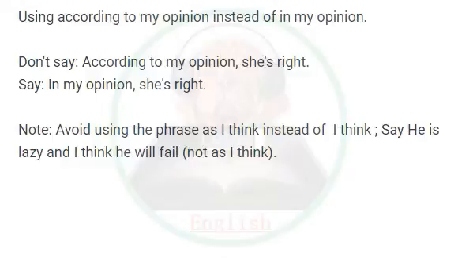Using according to my opinion instead of in my opinion. Don't say, according to my opinion, she's right. Say, in my opinion, she's right. Note: avoid using the phrase as I think instead of I think. Say he is lazy and I think he will fail, not as I think.